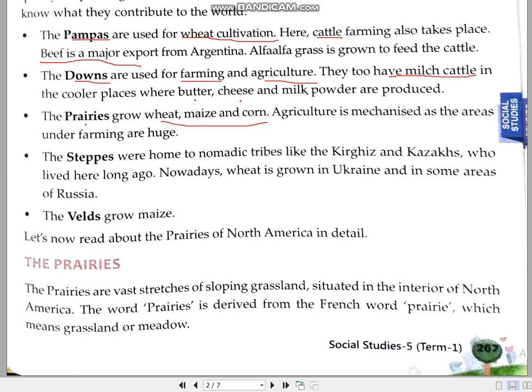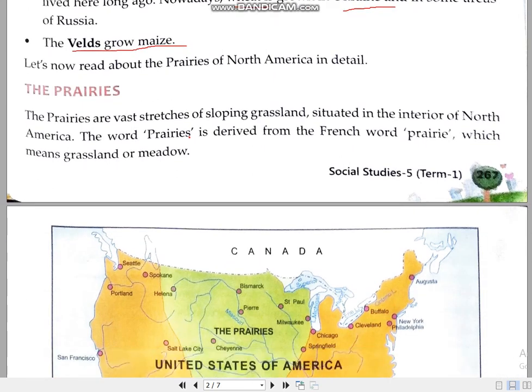Next we come to the steppes, which are in Europe and Asia. Again, nomadic tribes: two tribes, Kyrgyz and Kazakhs. Nomads are the people who earn their livelihood by moving from place to place. Now they are not living here. Again, in the steppes, the Ukraine area, the country Ukraine, is very much famous for wheat. And velds are in Africa, famous for maize.